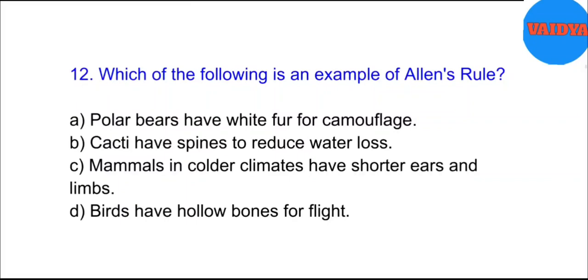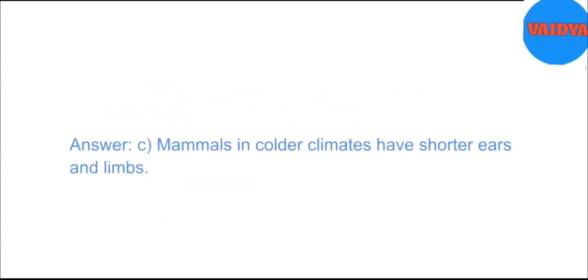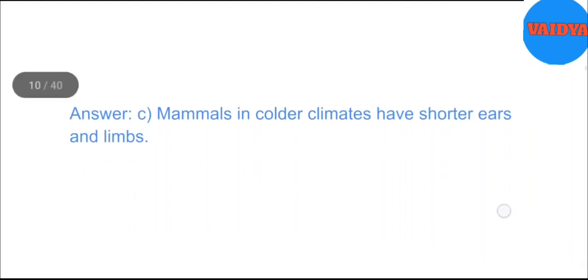12. Which of the following is an example of Allen's rule? A. Polar bears have white fur for camouflage. B. Cacti have spines to reduce water loss. C. Mammals in colder climates have shorter ears and limbs. D. Birds have hollow bones for flight. Answer. C. Mammals in colder climates have shorter ears and limbs.